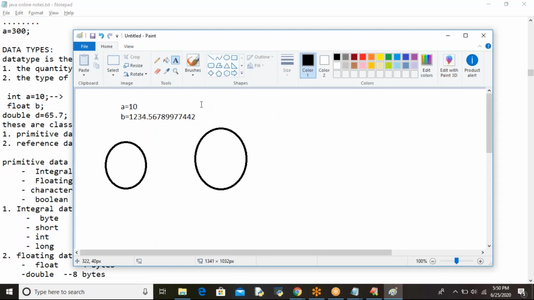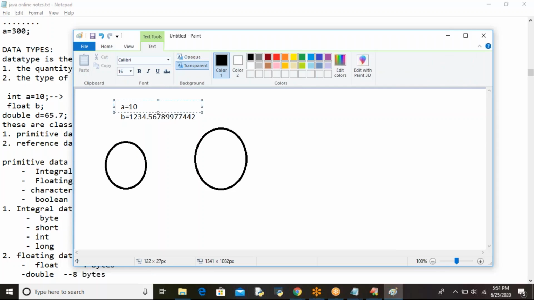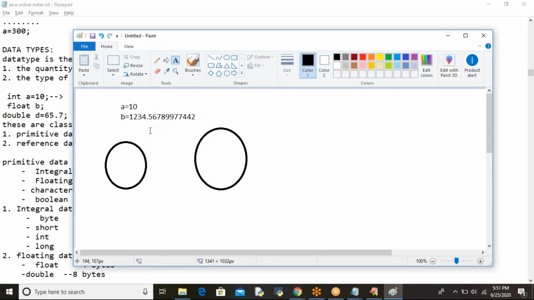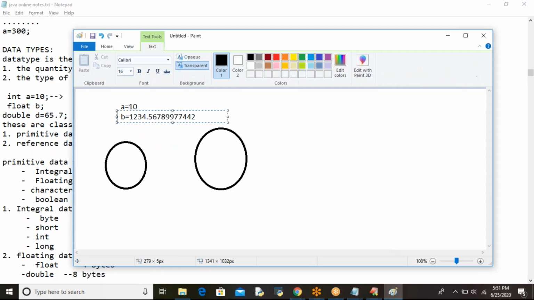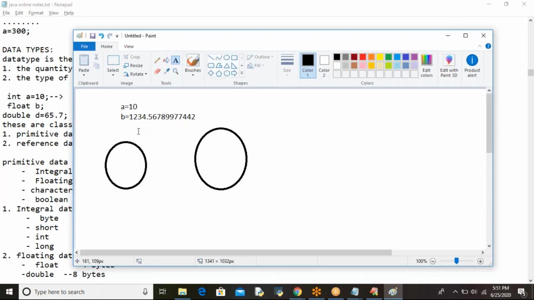Let us assume that we don't have data type. For a few minutes, let's forget about the data type concept. Okay, I'll tell you what is the exact usage of data type. Two examples I'll tell you. Here we have one variable a which consists of 10 and variable b which consists of a very bigger value. Got it?